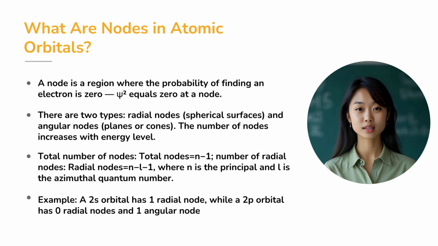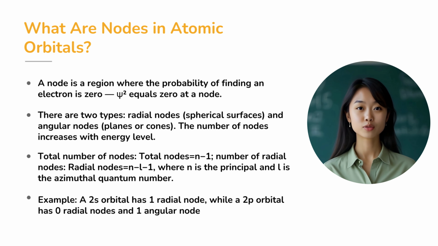Let's now decode the concept of nodes. A node is a region in an orbital where the probability of finding an electron is 0. There are 2 types of nodes, radial and angular. Radial nodes are spherical surfaces within the orbital, and angular nodes are planes or cones depending on the orbital shape.